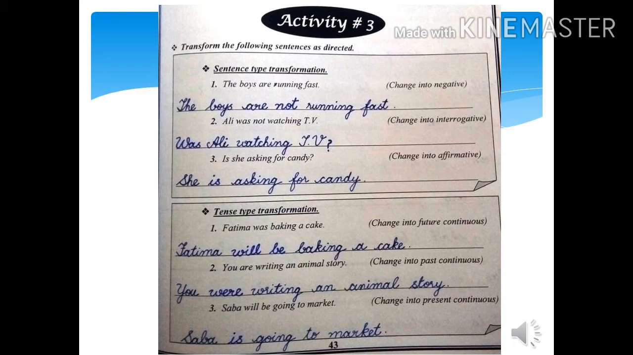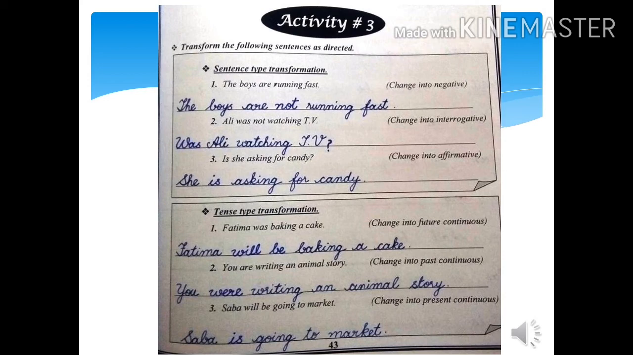Number 2, Ali was not watching TV. Now we are going to make a question, change into interrogative. So in question form it will be, was Ali watching TV? Number 3, is she asking for candy? Now we are going to change it into affirmative. So it would be, she is asking for candy. Now let's move to the second category, that is according to the tense.